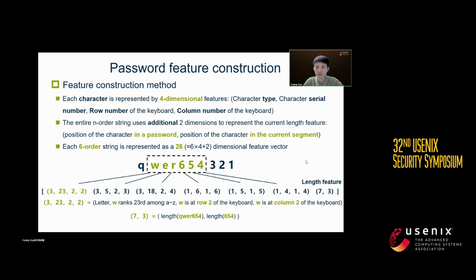The last feature 7.3 means that the last character 4 in this 6th-order string is located in the 7th position of the entire password, and the character 4 is located in the 3rd position of the number segment. Considering that when the data dimension is low and the task accuracy required is high, ensemble learning methods generally perform well. In what follows, we take random forest as a typical case study.